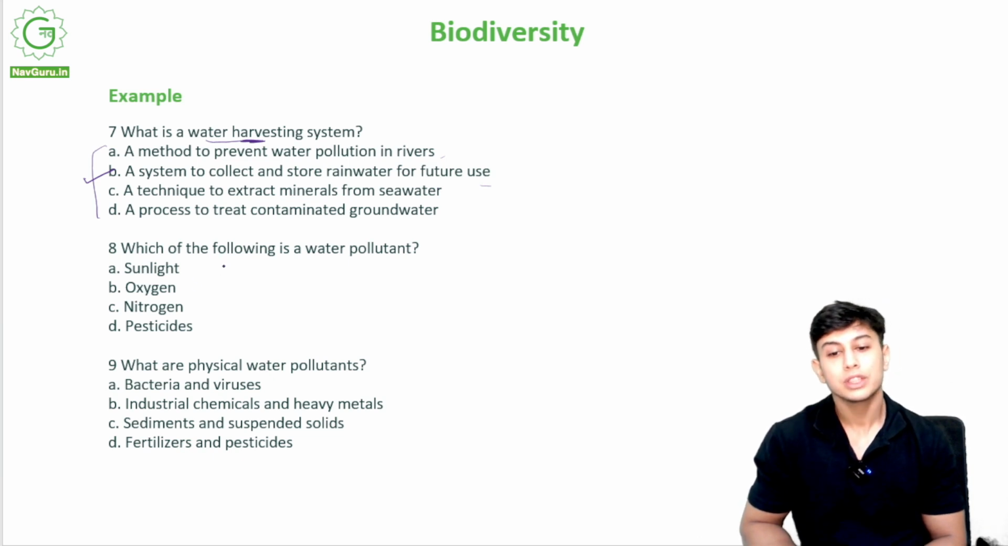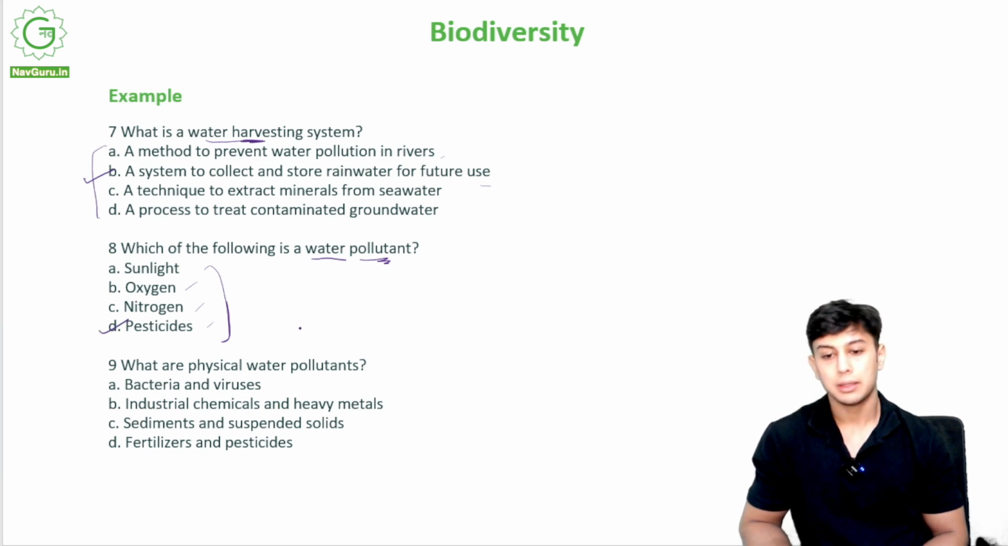Which of the following is a water pollutant? Sunlight, oxygen, nitrogen, pesticide. Out of these, which affects the water? Okay, it is D, pesticides.